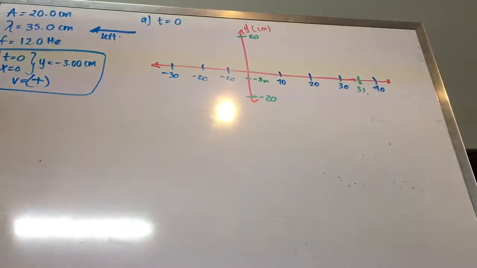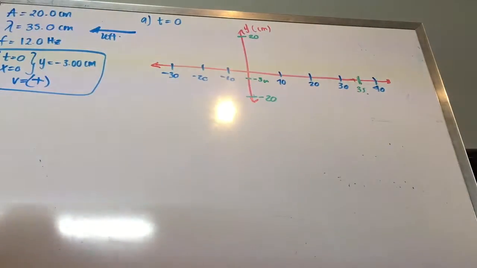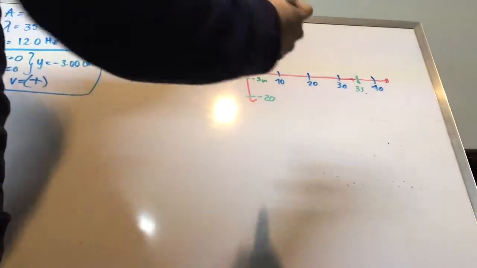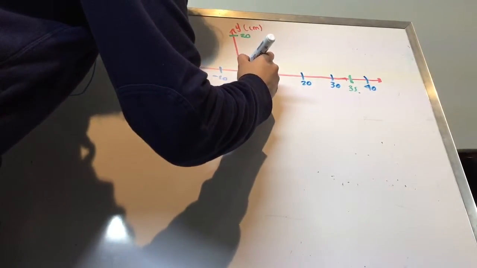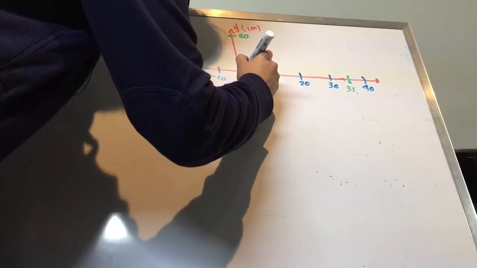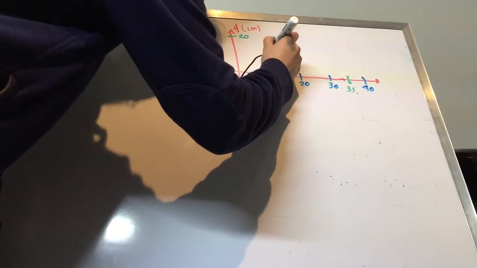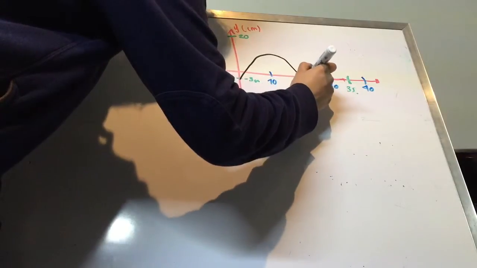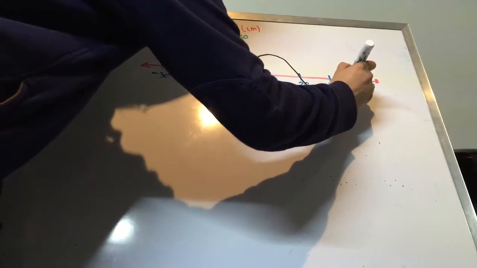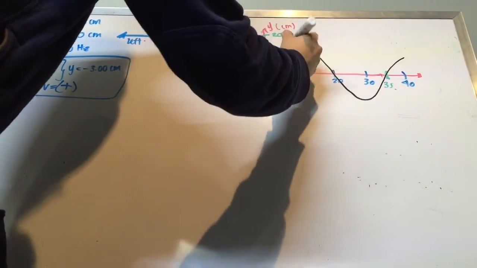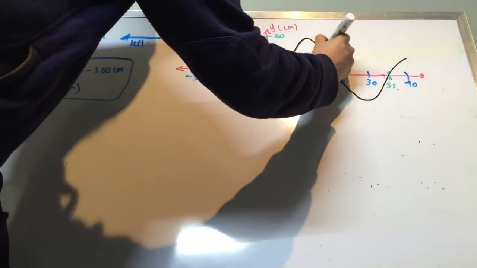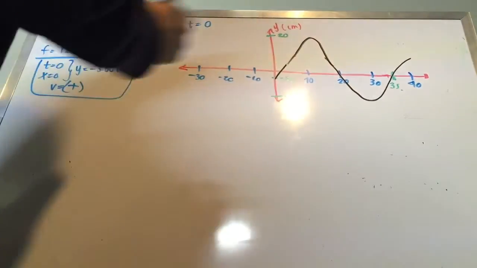So now we're going to graph our wave. As we know, it's sinusoidal, I wrote it earlier. We're going to have it passing right here, and, well, I'm not that good at drawing, but imagine that it's going to be 20 and 20, right?